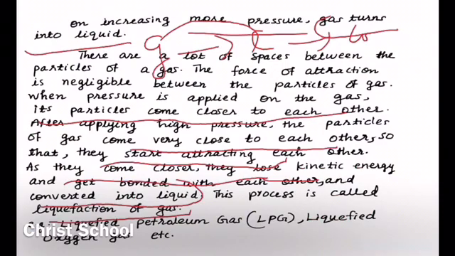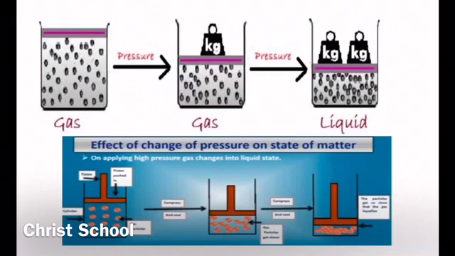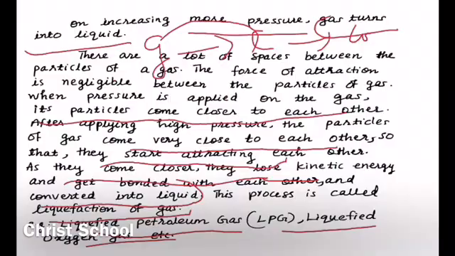But what do you mean by liquefied gas? Liquefied gas means it is in liquid state. How is the gas changed into liquid? By applying pressure. This liquid is called a liquefied gas. Examples of liquefied gas are liquefied petroleum gas and liquefied oxygen gas. So this happens during liquefaction. So this process is called liquefaction of gas.